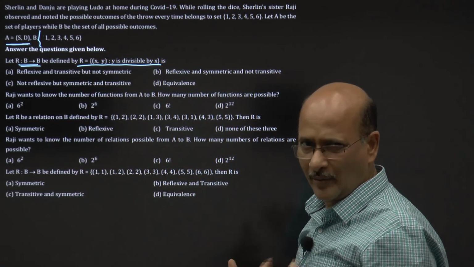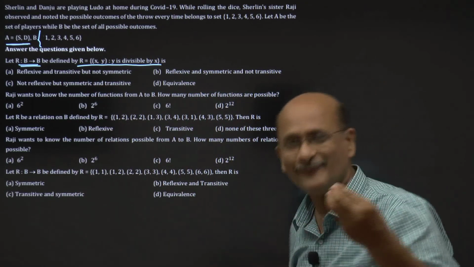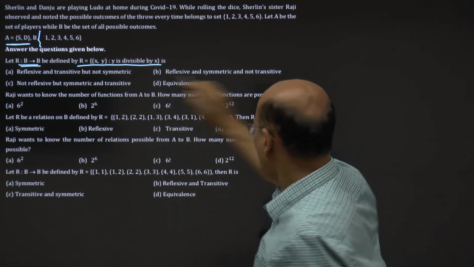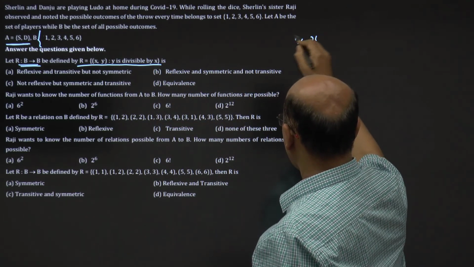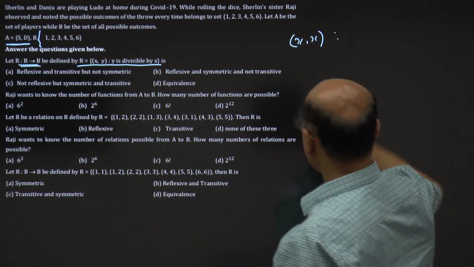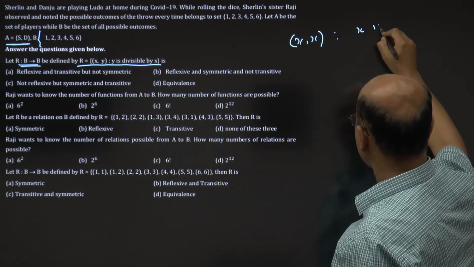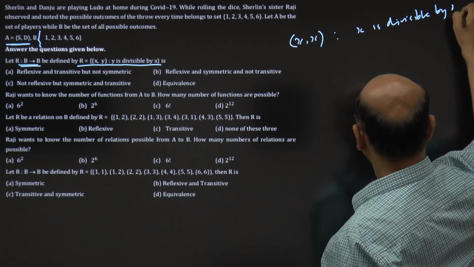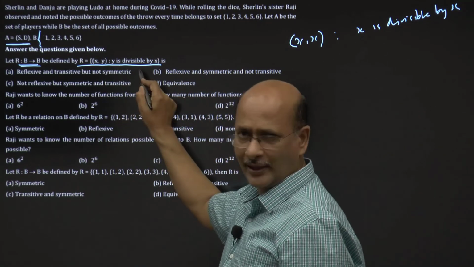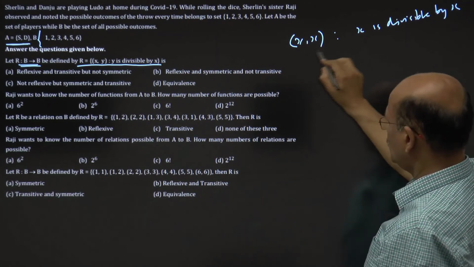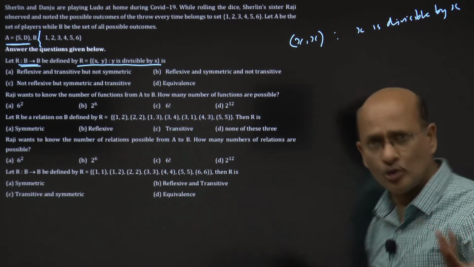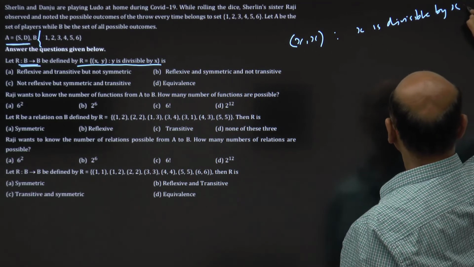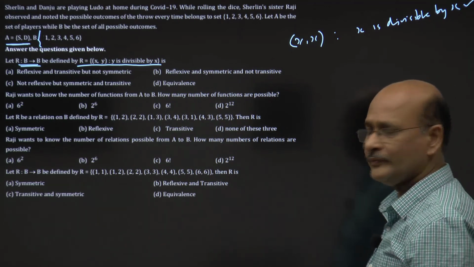But I have a very common sense approach in my mind. So let us see the first question very simply. Now you know that for reflexive we need (x, x), right? So if I say (x, x), I mean to say x is divisible by x, because that's the relation defined between x and y. So for reflexive it should be (x, x). So x is divisible by x, true or not? Yes, it is true. So therefore I think it is reflexive.